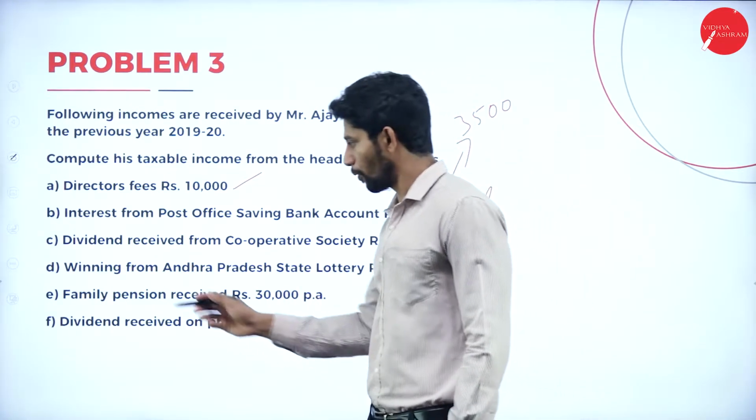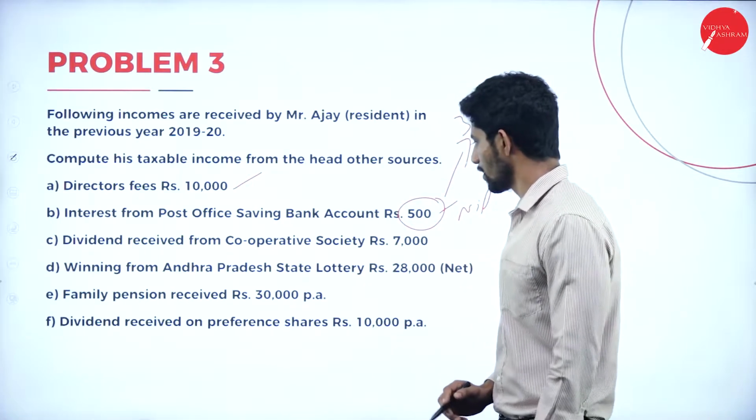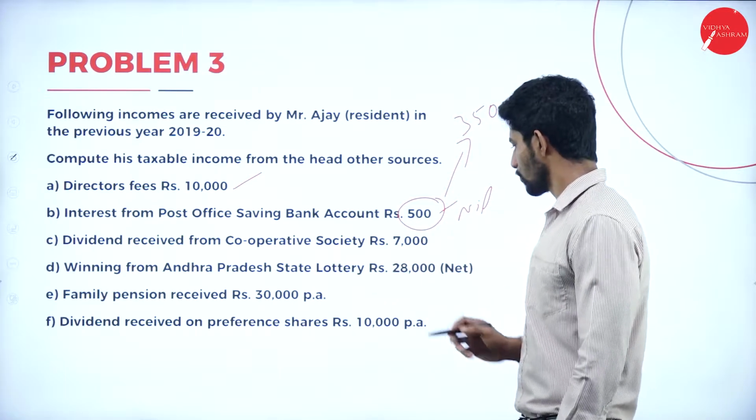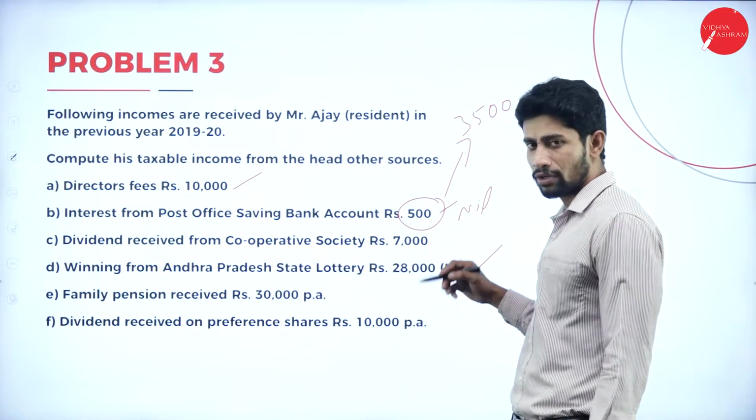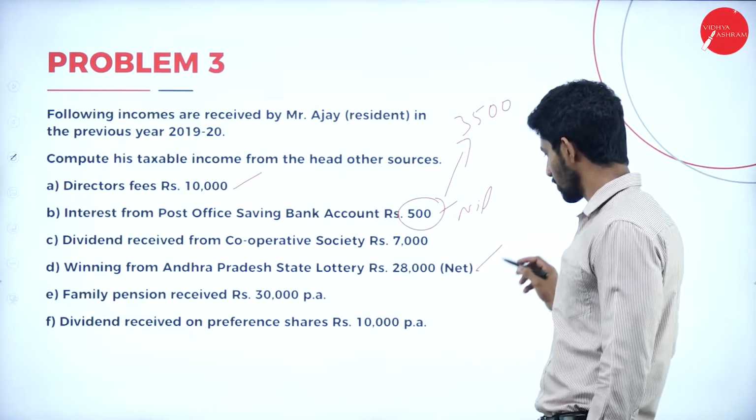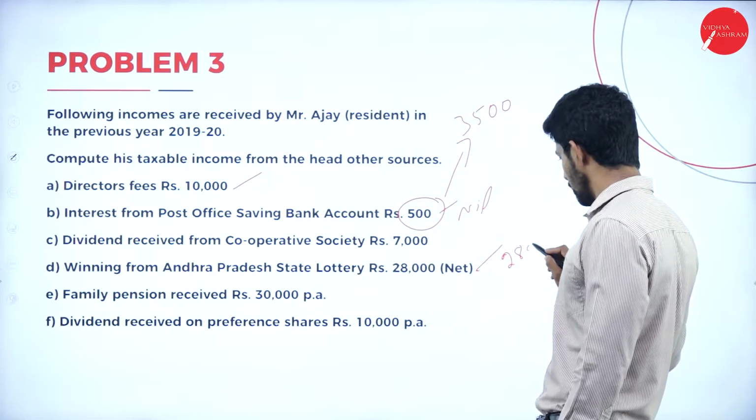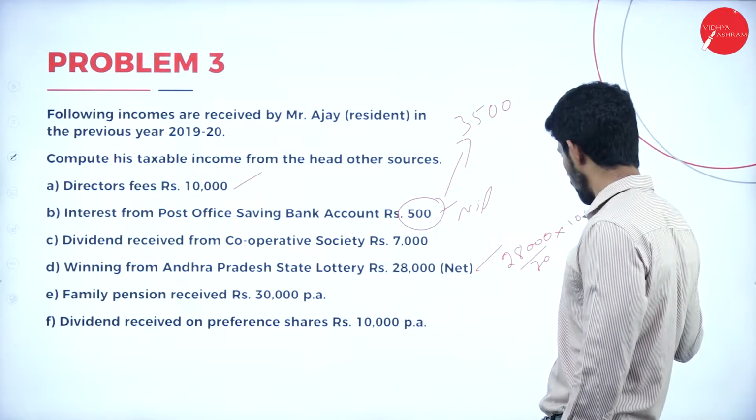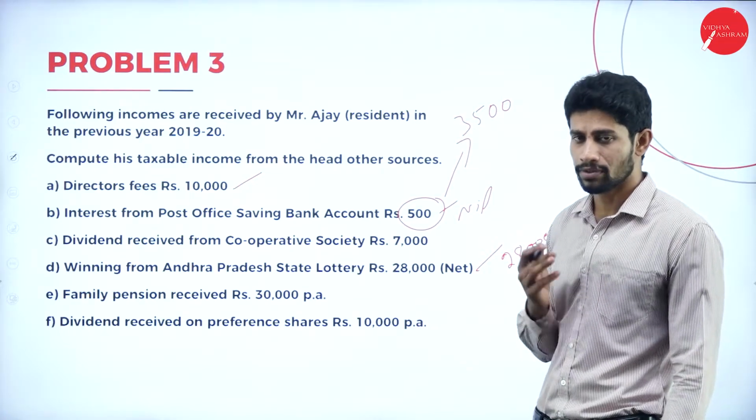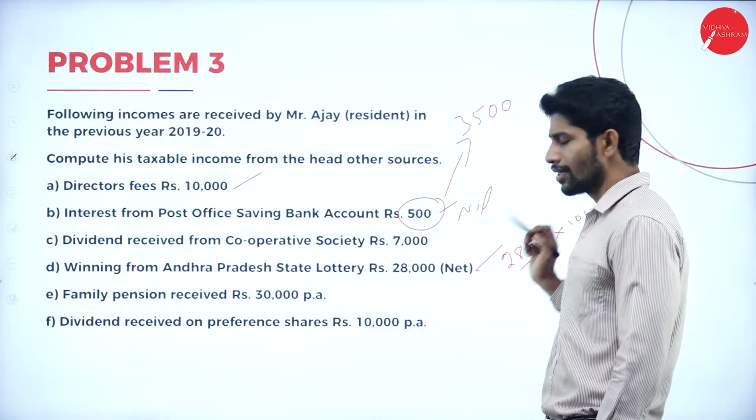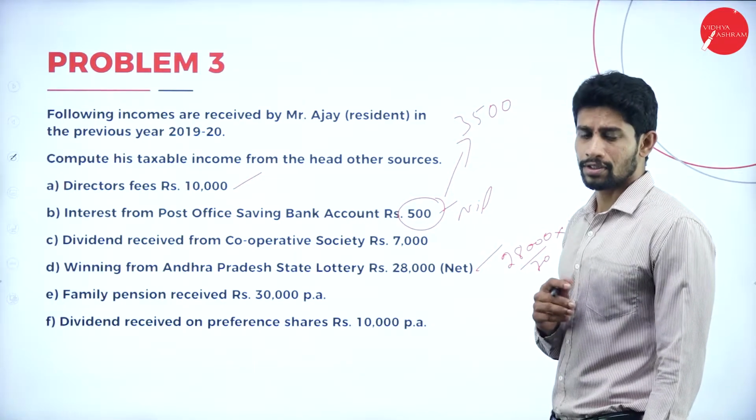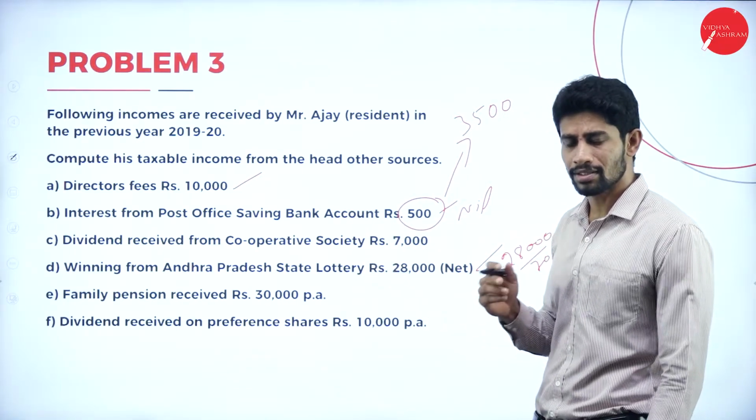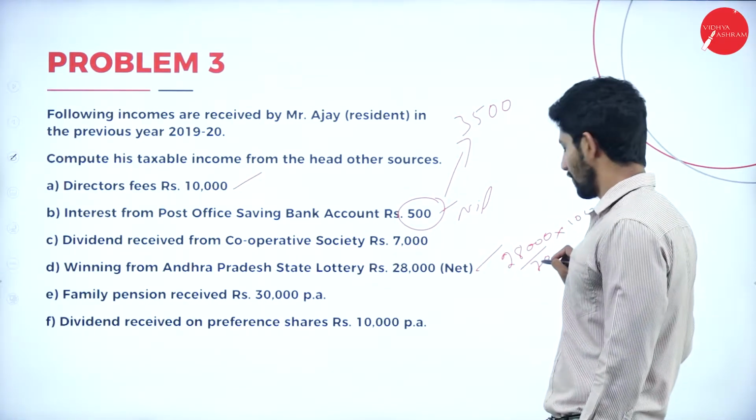So moving on to the third point, dividend received from cooperative society. Next, winning from Andhra Pradesh state lottery, rupees 28,000 net. So we have to make it as gross one. So how will we make it gross? 28,000 divided by 70 into 100. If you do these calculations, you will get the 100% value. So why have we taken 70% here? We have taken 70% because the 30% tax is deducted. From 100%, 30% is deducted. What is the remaining percentage? 70, no? So that's why we are taking 70 here.